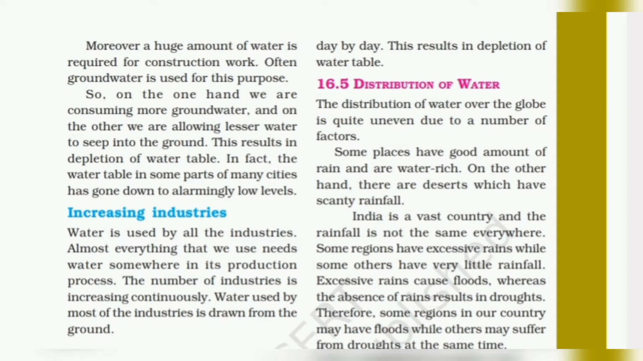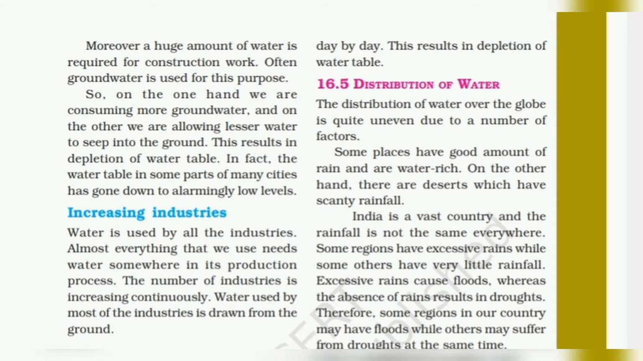Now we have the 16.5 topic, distribution of water. The distribution of water over the globe is quite uneven due to a number of factors. Some places have a good amount of rain and are water rich. On the other hand, there are deserts which have scanty rainfall. So some places have a good amount of rain while others are deserts which have scanty rainfall.